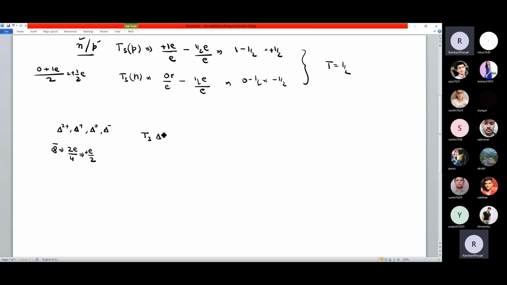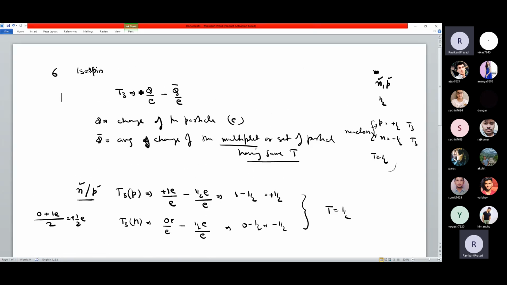So let us calculate one by one. What is the value of delta 2 plus? Normally 2 plus नहीं लिखते, बुक में आपको दिखेगा ऐसे लिखा हुआ delta plus plus. This is how we write. 2 plus तो मैं लिख रहा हूँ, but delta plus plus लिखा होता है. तो 2 plus charge is there. So what is the T3 value? It has 2E charge divided by E. Formula is same. This one.